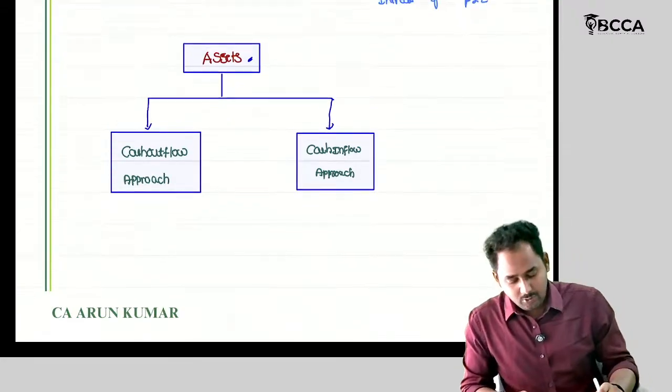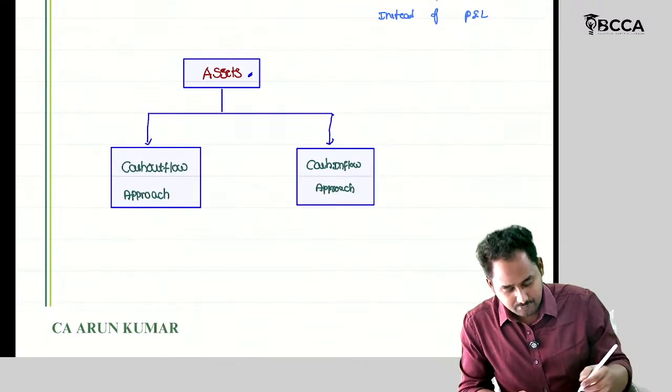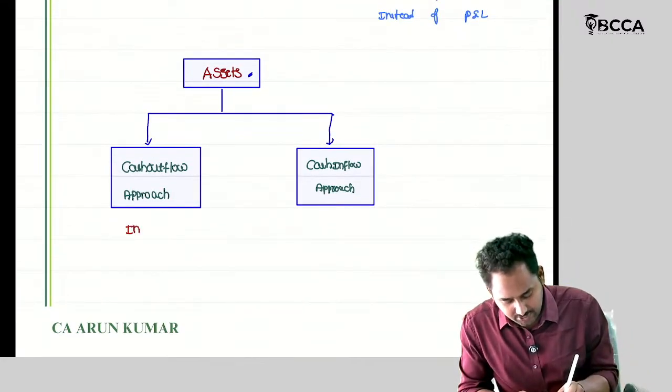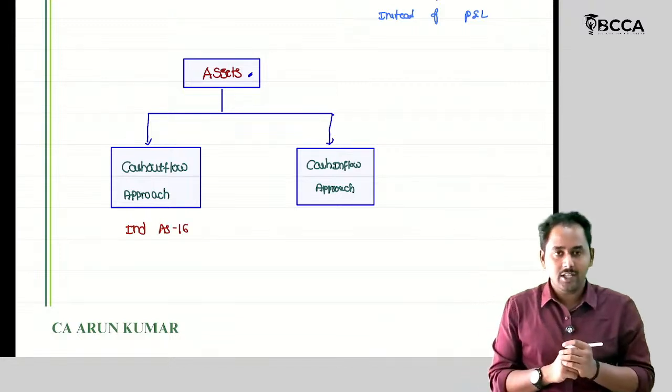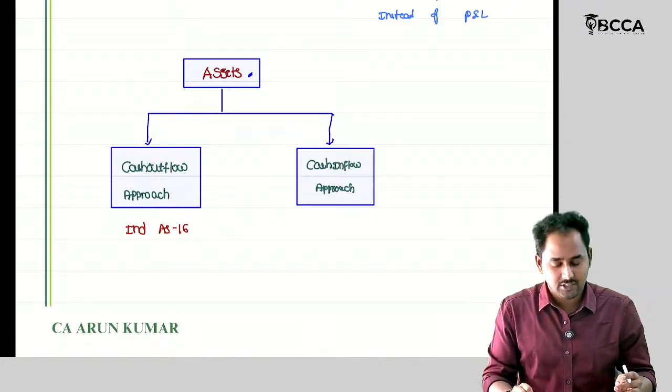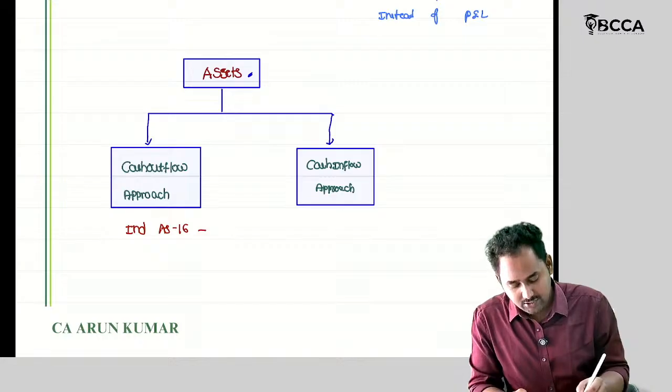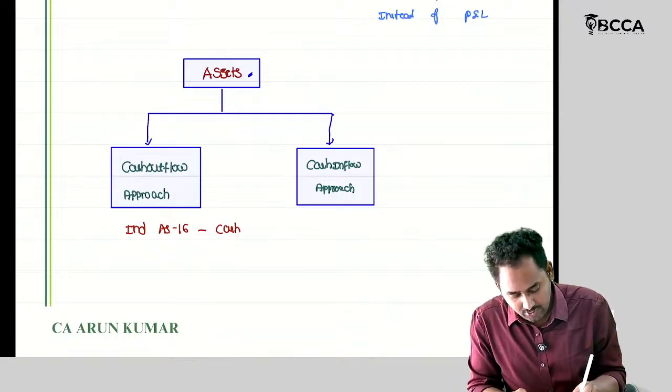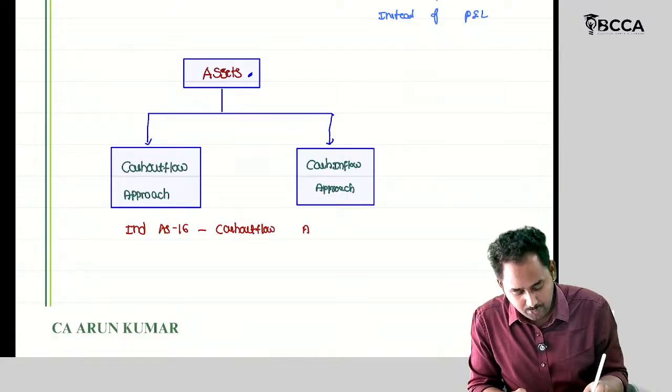But with respect to Ind AS 16, they are following the cash outflow approach with regard to recognition of an asset. So with respect to Ind AS 16, we are following the cash outflow approach.